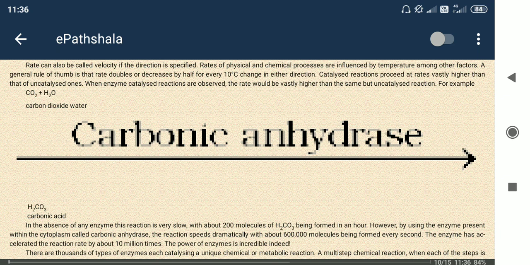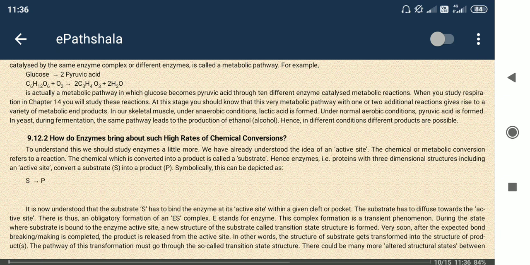See one example here, glucose to pyruvic acid, means glycolysis. Glucose is the source of energy, the food that is mostly used to get energy inside our body. So glucose gets converted into pyruvic acid. This conversion involves so many types of enzymes, which I have discussed already. So enzyme kinetics is how the reactions occur. Substrate is that compound on which the enzyme works, and substrate gets converted to product.